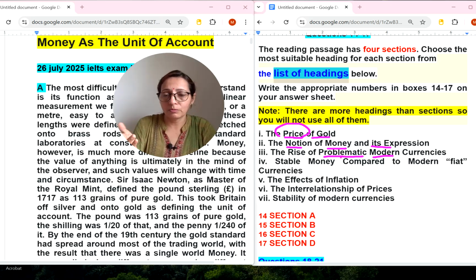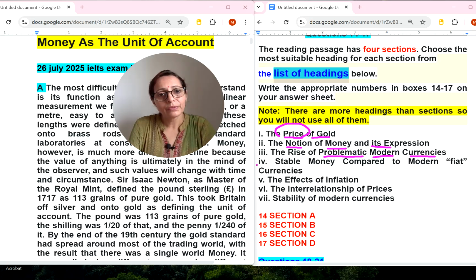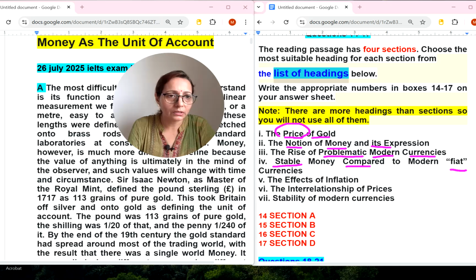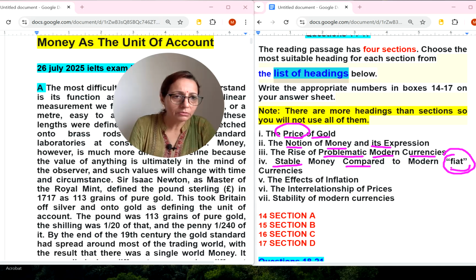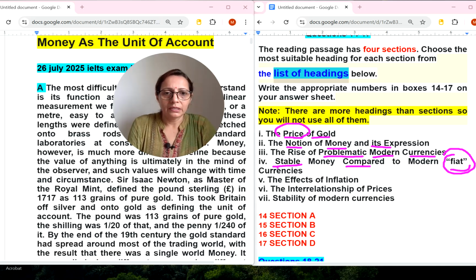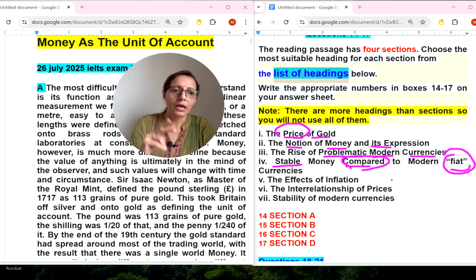Instead of problematic you can get negative words for currencies and all. Okay, stable money compared to modern fiat. This is also an important word. I don't think they can change it. Modern fiat currency, fiat or flat currencies. Okay, some comparison will be there in any paragraph between stable money and modern fiat or flat currencies.